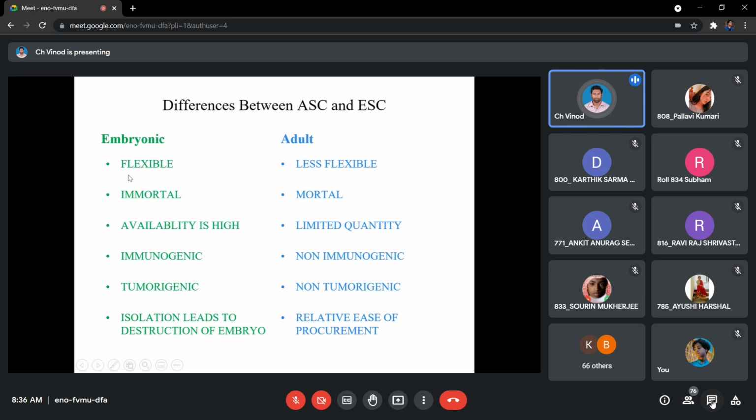We are in flexibility in terms of differentiation. So the differentiation ability is too high. Here they are less flexible. Their differentiation ability is very, very less.